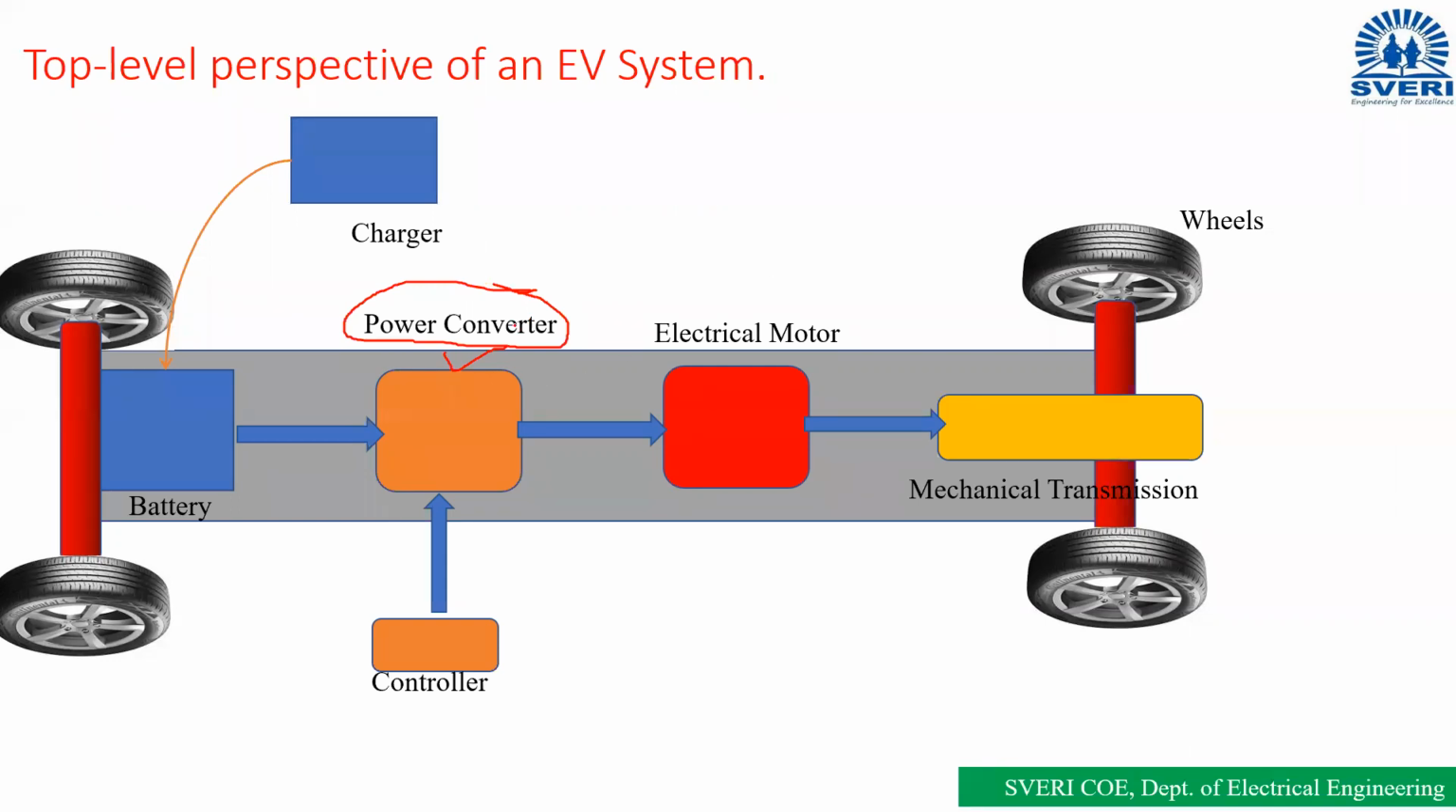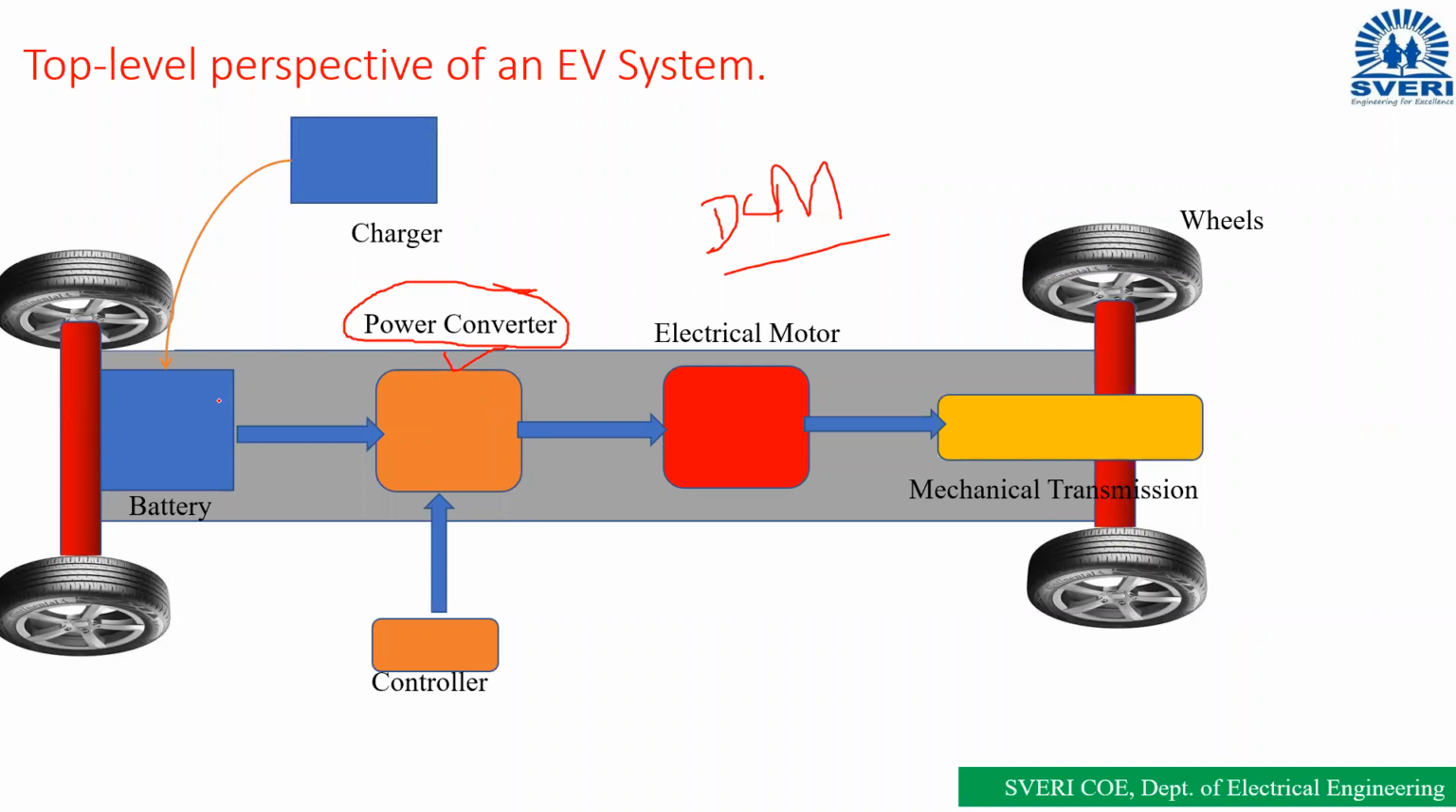What is the role of the power converter or power electronic converter here? For example, here we are using a DC motor. The energy is stored in the battery. In which form, DC or AC? In which form is the energy stored in the battery? DC. The energy is stored in DC form.